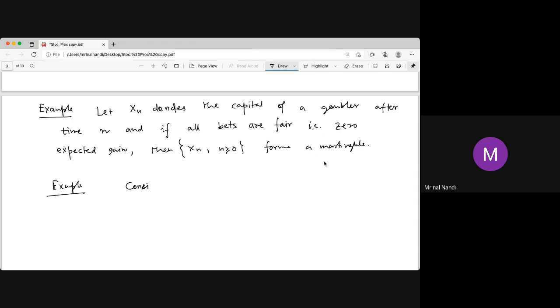We can make it a non-Markov chain by defining it like this.